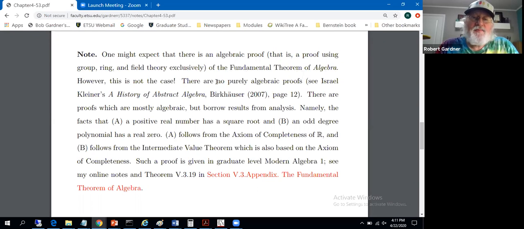In fact, a little reference for you here, there are no purely algebraic proofs of the fundamental theorem of algebra. I just gave you a purely complex analytic proof of the fundamental theorem of algebra. There ain't any purely algebraic proofs. I turn you loose on some of my other notes for some discussions about why that's the case.